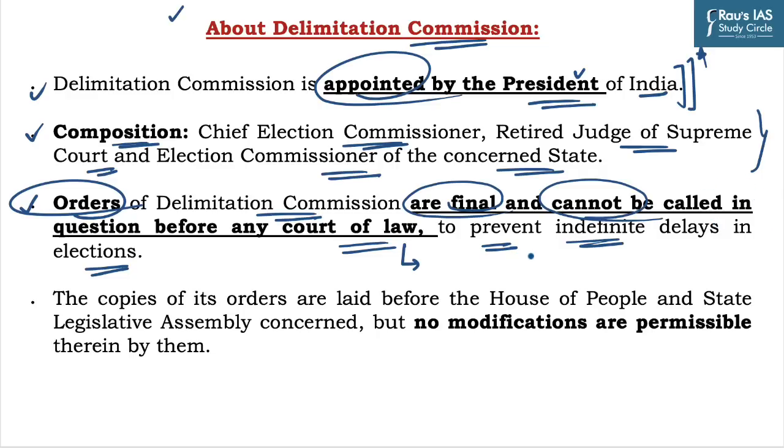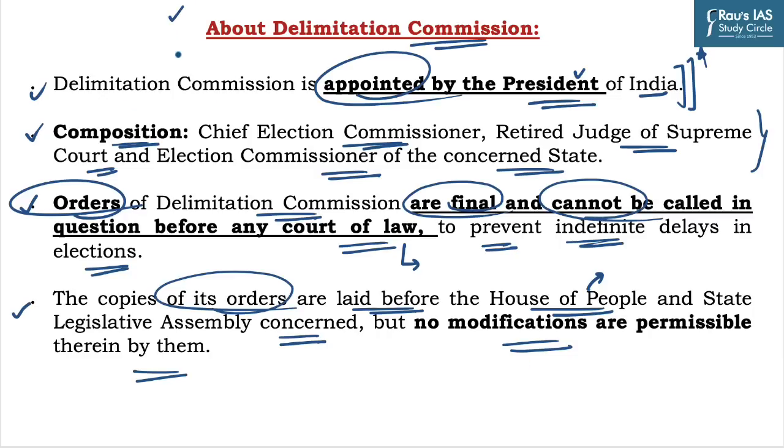As we have discussed the limited powers of courts, what about the Lok Sabha and state assemblies? The copies of the orders of the Delimitation Commission are laid before the House of the People, which is the Lok Sabha, and the concerned state legislative assemblies. But they cannot modify any of the provisions made by the Delimitation Commission, which highlights that it is a powerful commission and its orders are final and cannot be called in question before any court or Lok Sabha or State Legislative Assembly.